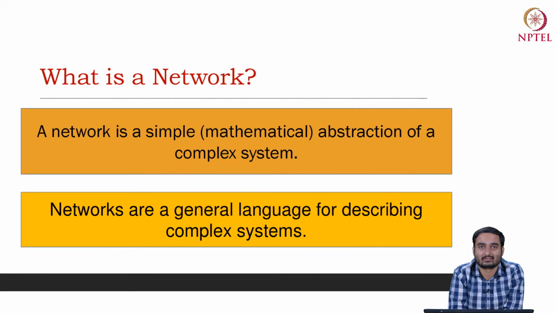A network is a simple abstraction of a complex system. What do you mean by that? What is a complex system? Let's say our body, our metabolic system, for example. The way proteins interact due to different metabolic processes, how neurons interact, how cells interact, and so on and so forth. This is a complex system.